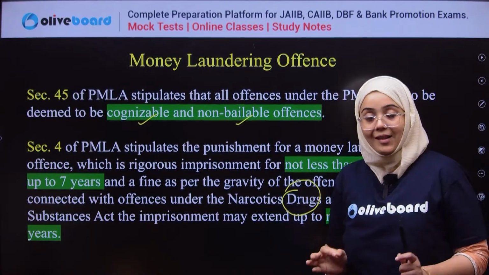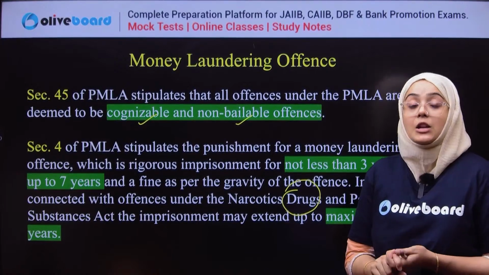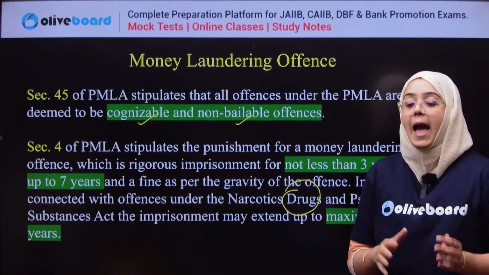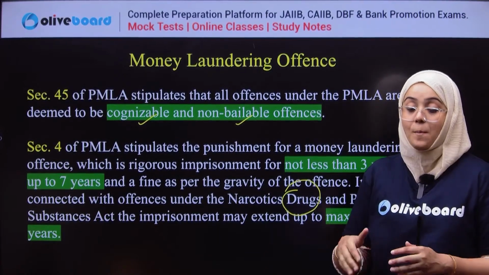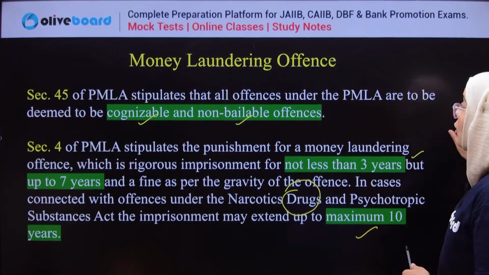Money laundering offenses are defined under section 3 as well as section 4. The imprisonment is not less than 3 years and may extend up to 7 years, and in some cases it may extend up to 10 years also.